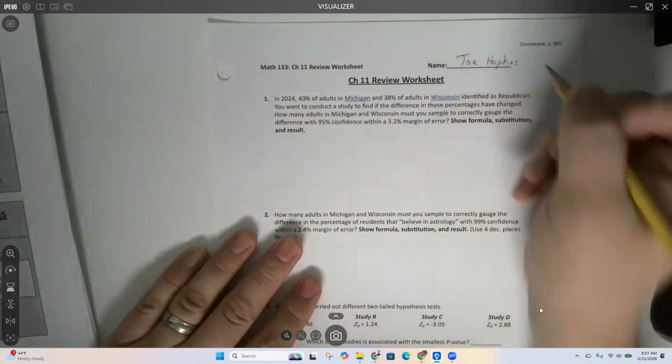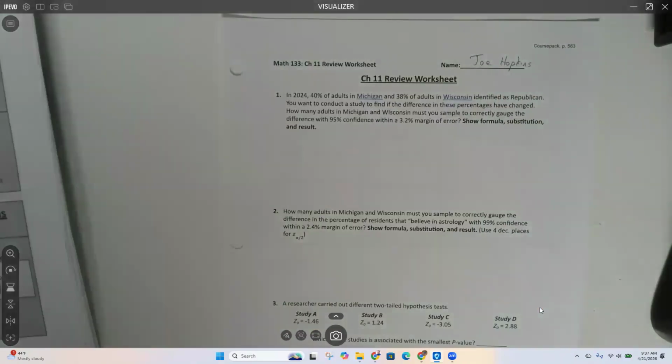chapter 11. So chapter 11 is all about looking at multiple samples. We might take two different samples and compare them. Sometimes those samples are from the same population, and sometimes they're from two different populations, and we're trying to see if those two different populations are significantly different.